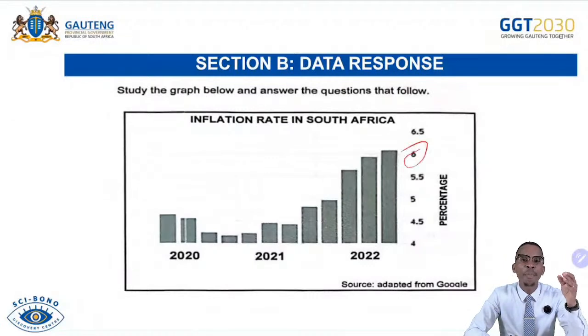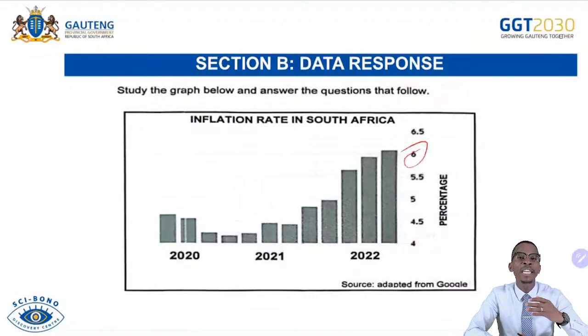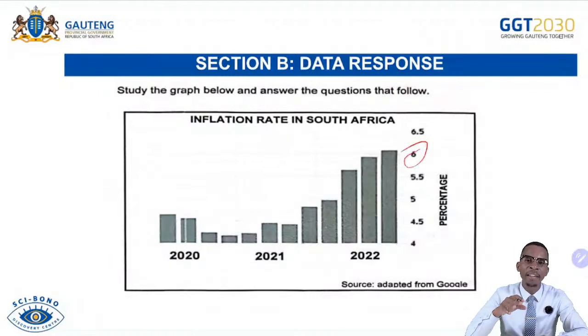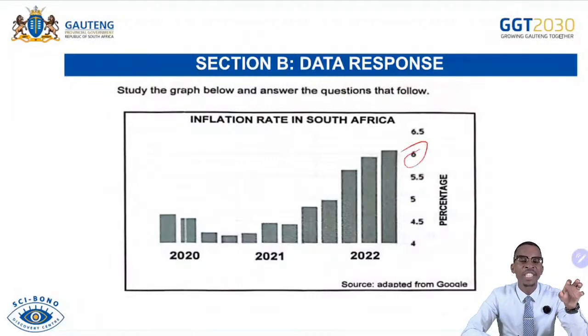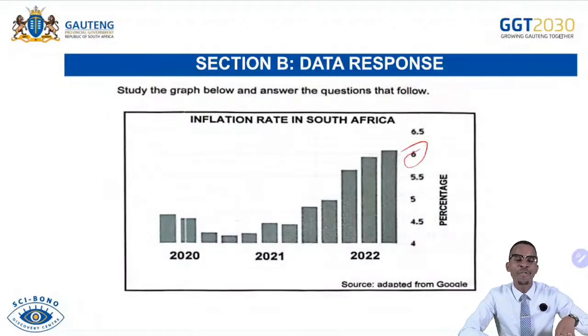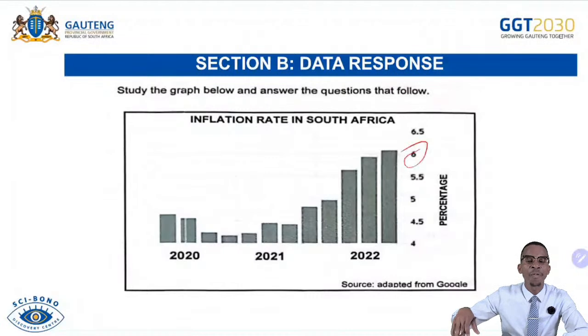It is also important for you to know the effect of inflation: if inflation is high, the buying power parity of money will drop. So the money will lose its buying power or value, leading to people affording even fewer goods and services. So here, what is the problem? The problem is that as inflation increases, the buying power of money declines and people end up affording fewer goods and services. Vulnerable people or people with fixed or stable incomes, such as pensioners, as well as people with disabilities that depend on government or financial support, will be really affected negatively because their money remains constant, but they can afford fewer goods and services, resulting in even more poverty and undermining their standards of living.